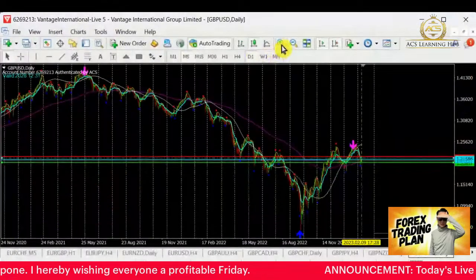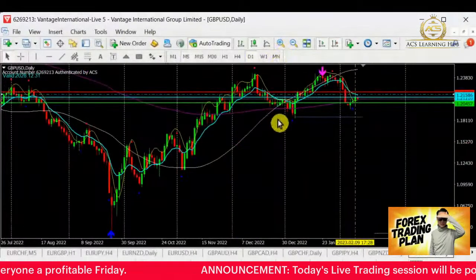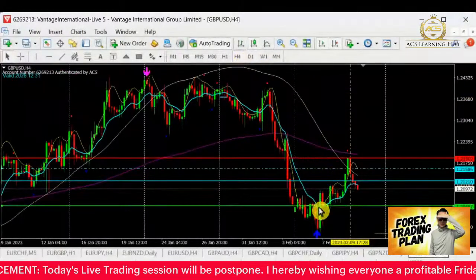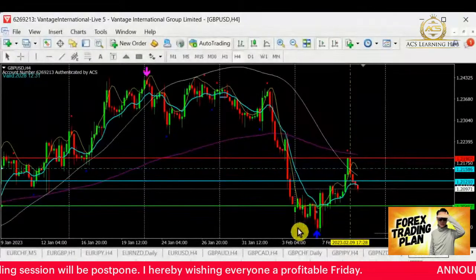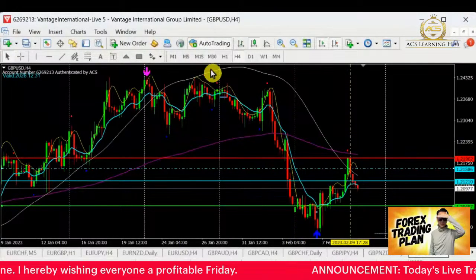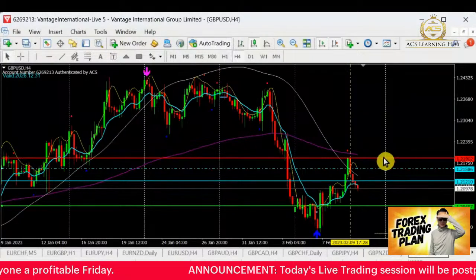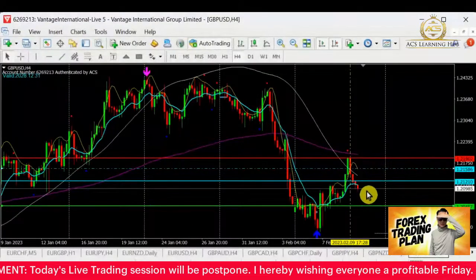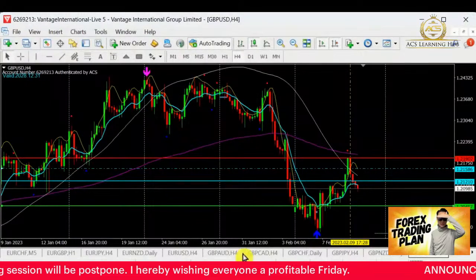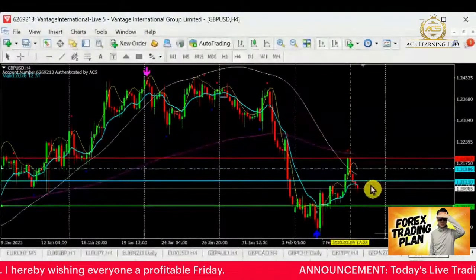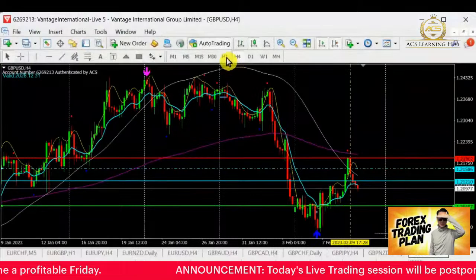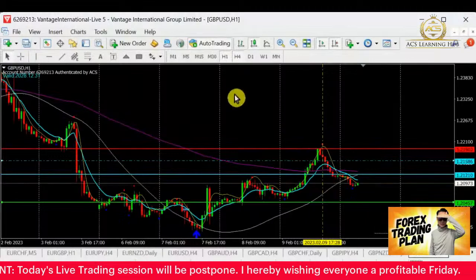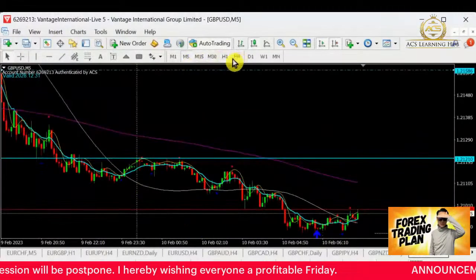Pound Dollar, yesterday it escalated up, and now it started to descend. It was a very bullish run, and now it is coming back for the selling. It seems like it has taken this resistance and started to sell down. Will this Pound Dollar start to sell down? I would say that there is a good chance that it will still go down to sell. As I can see, the support is over here, and there may be a chance of selling for about 50 pips there. So it should be looking good for selling.